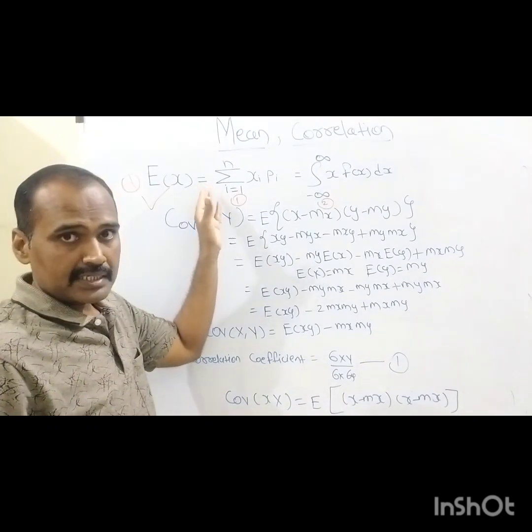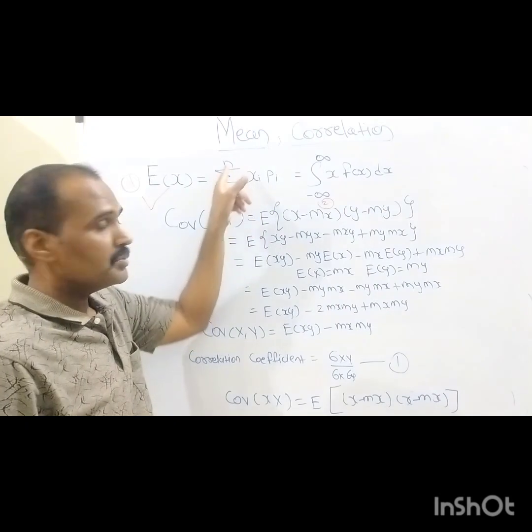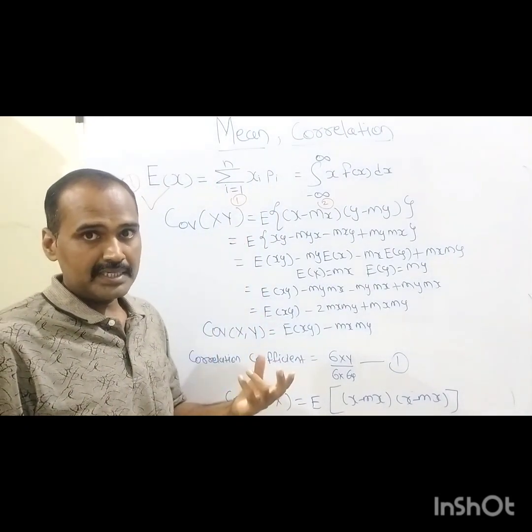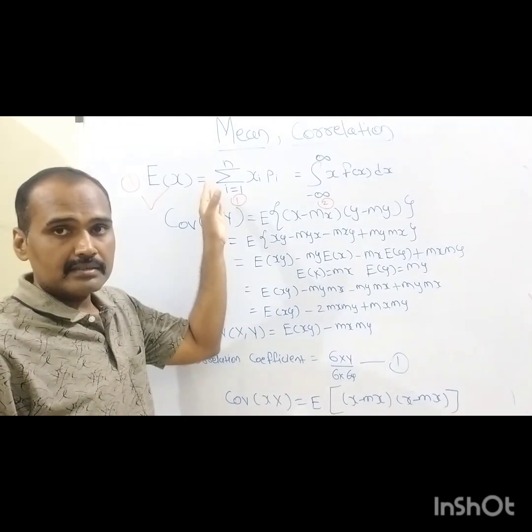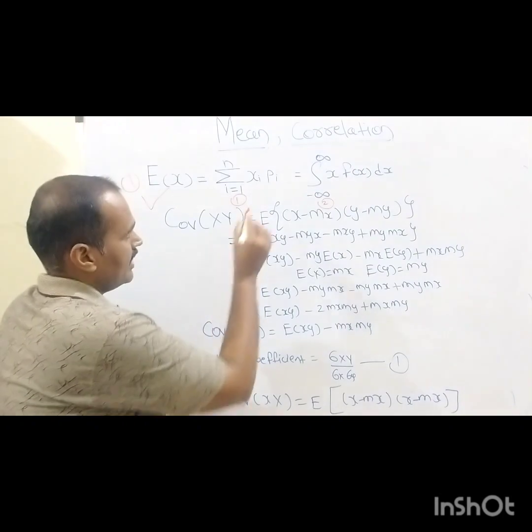In this summation sign, as you can see, i is iterated from 1 to n, meaning we can have n number of samples. The summation sign is related to the discrete type of random variable.